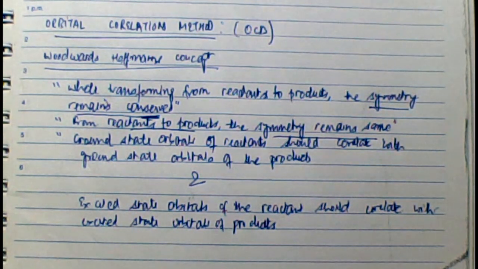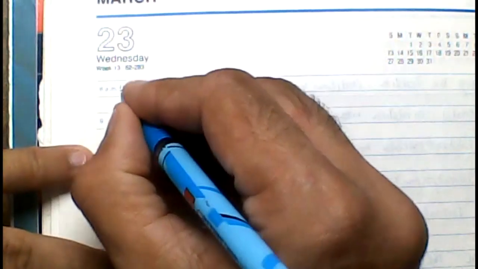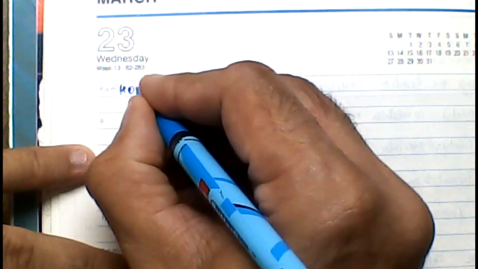Now I'll write and explain what I've said to you just now. How to do this? Let's discuss this point by point. Number one, draw the molecular orbitals.